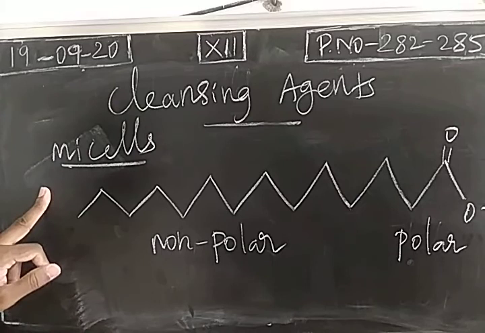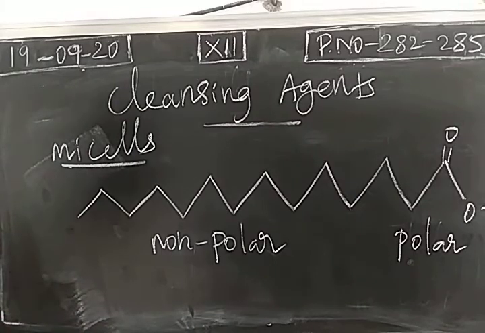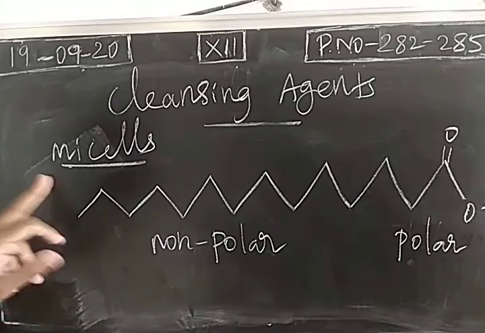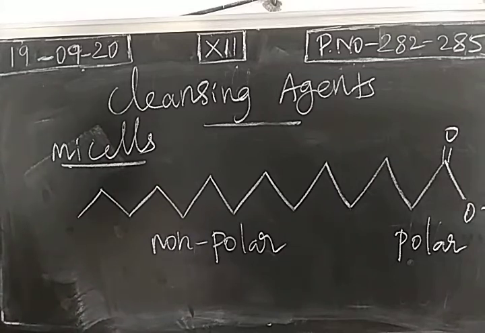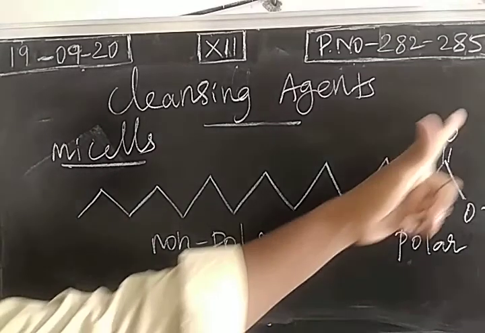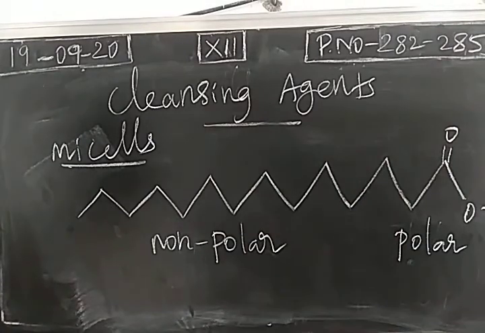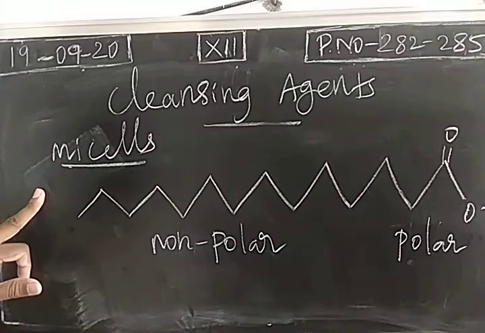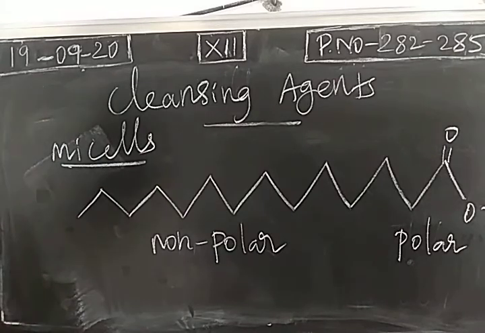So micelles will not combine together. All these small droplet micelles will not form a larger molecule, because all the micelles will have the carboxylate part. So due to the same negative charge, micelles will repel each other. So we will get only small droplets, micelles. This will not form a larger molecule. So thereby easily dirt can be removed from the cloth. This is the mechanism of soap. The same mechanism is applicable for the detergents.